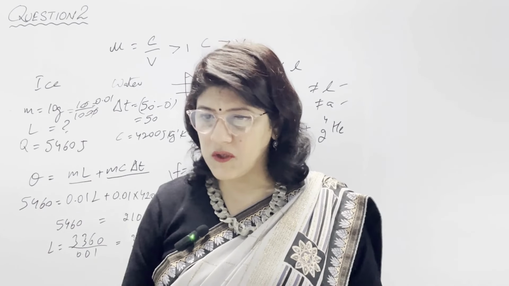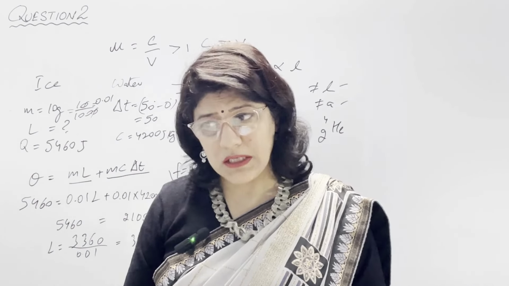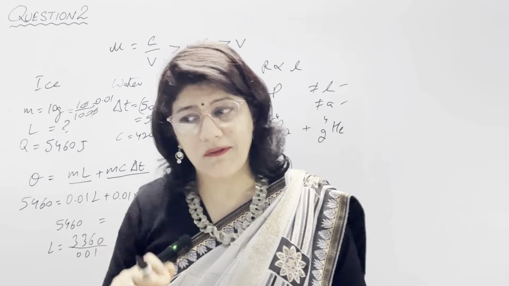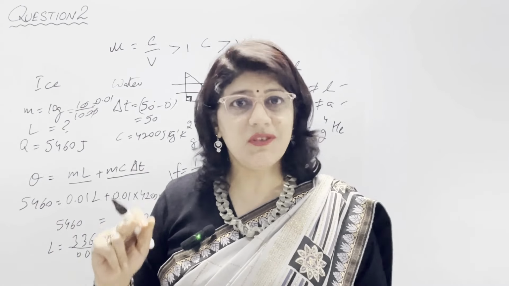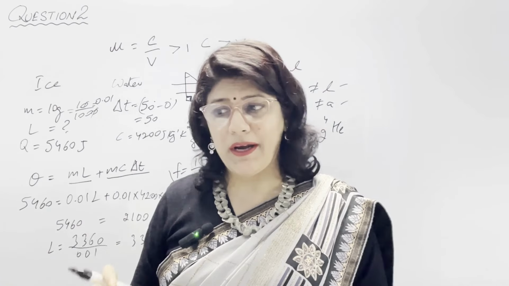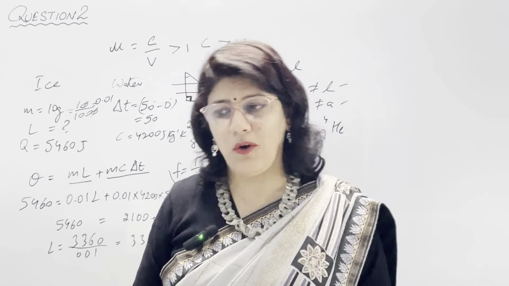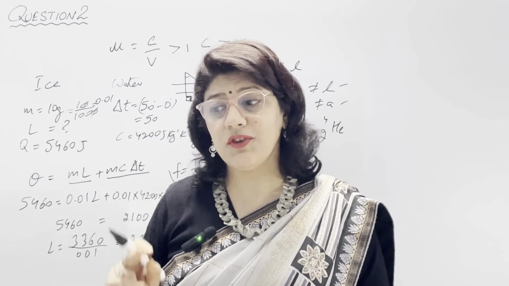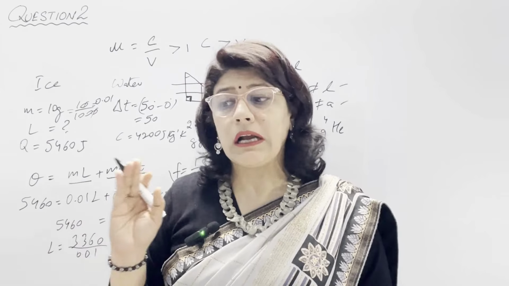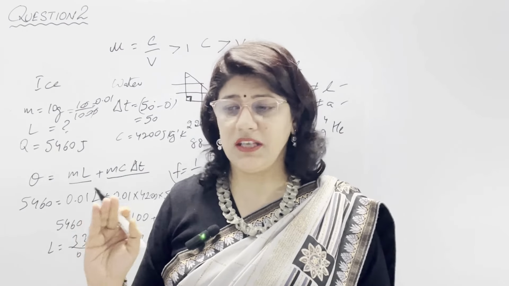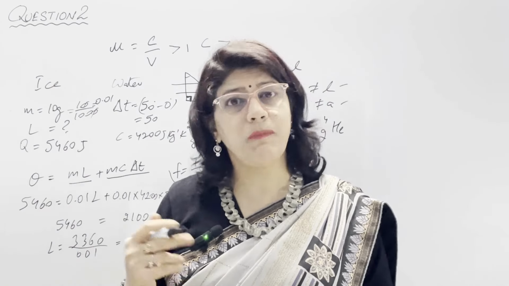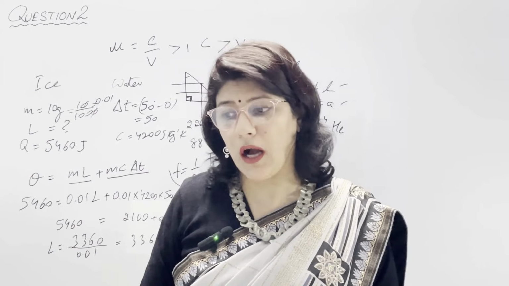Now coming to sixth part, a mixture of radioactive substances gives off three types of radiations. First part is name the radiation which travels with the speed of light. It means 3 into 10 raised to power 8. And we know that these radiations are gamma radiations because their speed is equal to the speed of light. In B part, name the radiation which has highest ionizing power. When we talk about ionizing power, alpha has the highest ionizing power. So our answer is alpha in this case. If in case they have asked penetrating power, then our answer should be gamma.